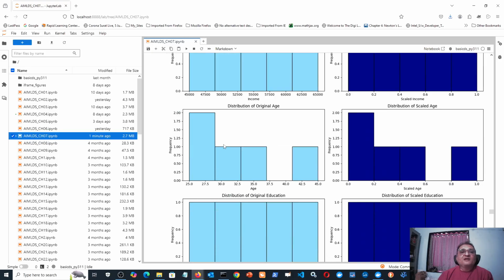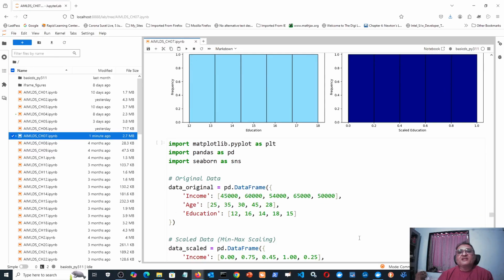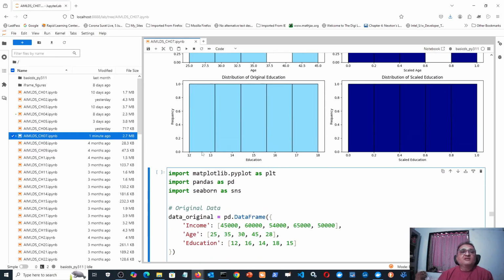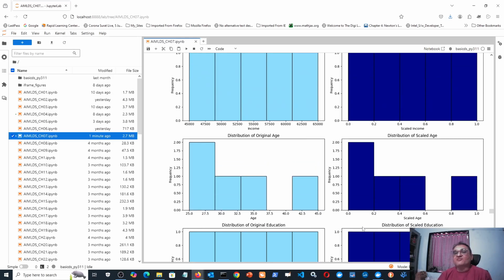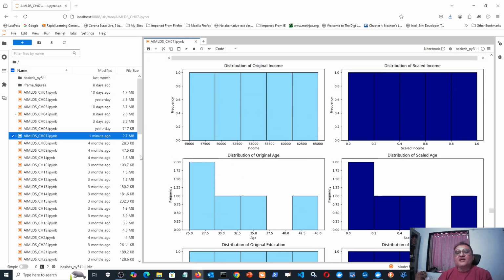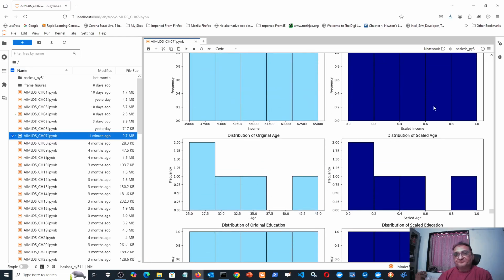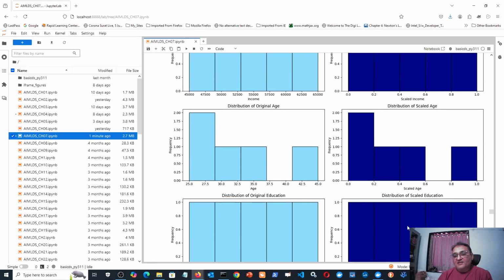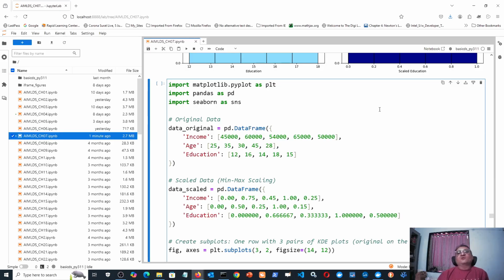We can even plot another plot. You can see before and after, the values may be totally different, but the data distribution is totally equal. You can see here the values were 12 to 18, but now the values vary from 0 to 1. Here the values were 25 to 45, now the values vary from 0 to 1. And even income was interesting, the values were over a very big range, 45,000 to 65,000, but even it now varies from 0 to 1. So obviously, if you use this kind of data, now all the columns will have equal effect on the response variable, and all are equally responsive.